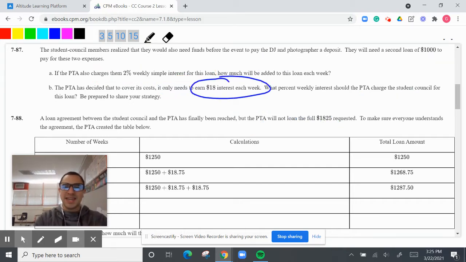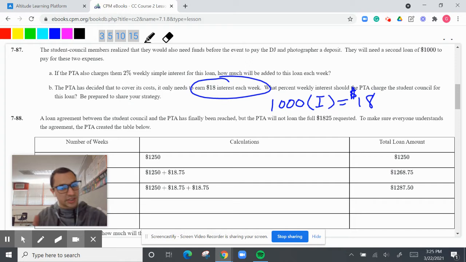If I'm going to earn $18 interest each week, how would I do that? So you can do this. So $1,000 times my interest, and I'm just going to put I right there for interest, and that's going to give me 18. That's like the mathematical equation way to do this. So what do I do to figure out what my weekly interest should be?